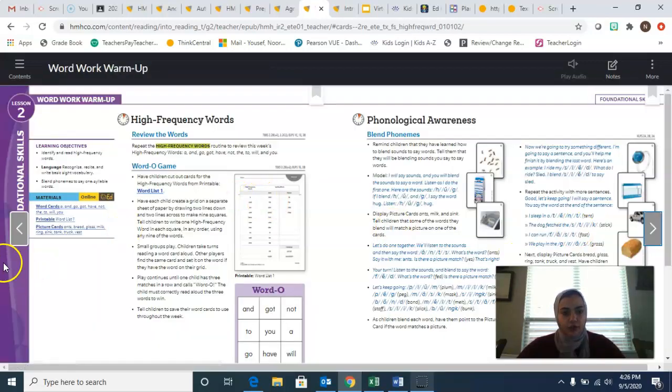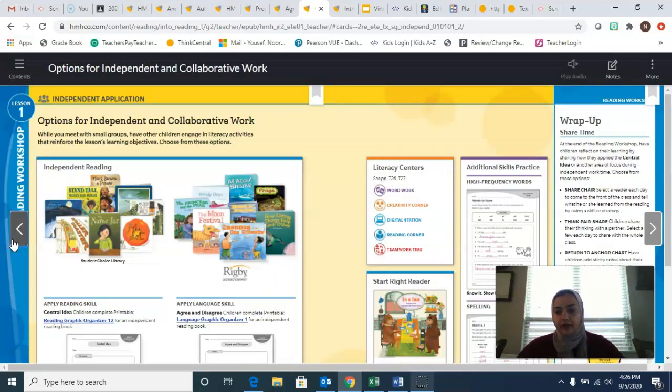Again, make sure you have a vocabulary notebook that you're writing your vocabulary words in, okay?